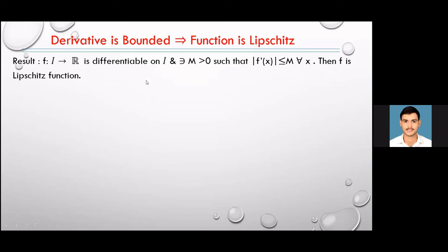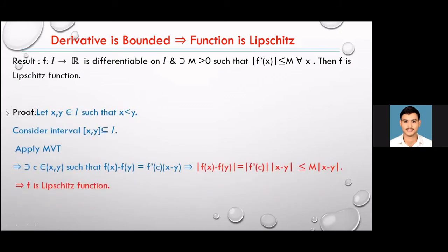Then we have to show f is a Lipschitz function. I am assuming that you all know what a Lipschitz function is, otherwise it will be clear in a while. So the proof goes on the same line as we did. Consider x less than y, and [x, y] is contained in I, because I is an interval.